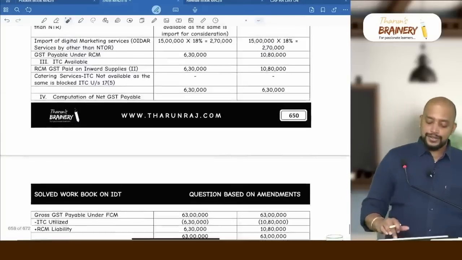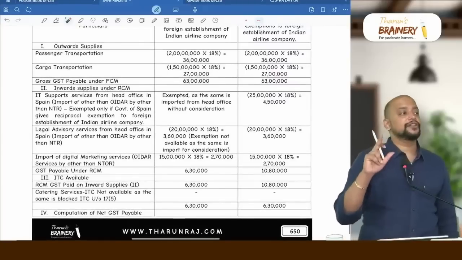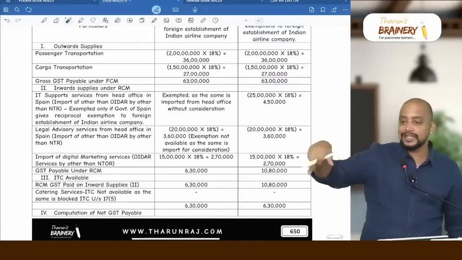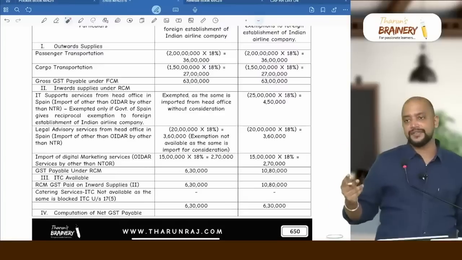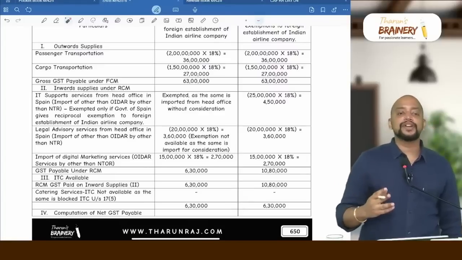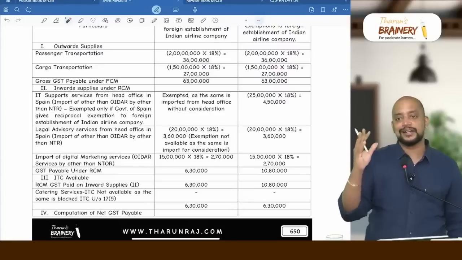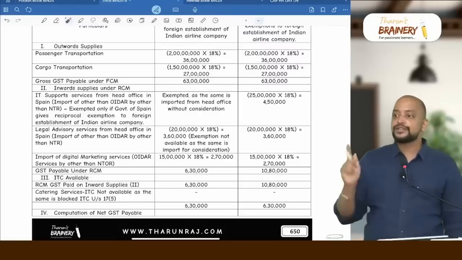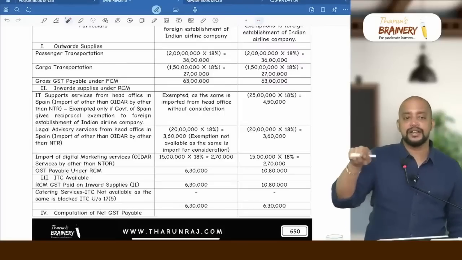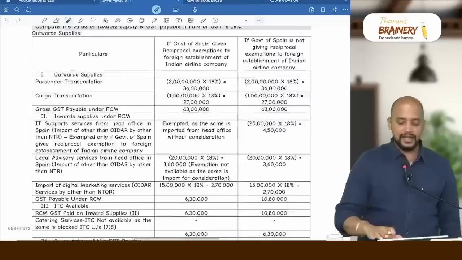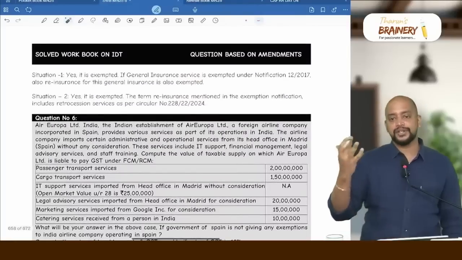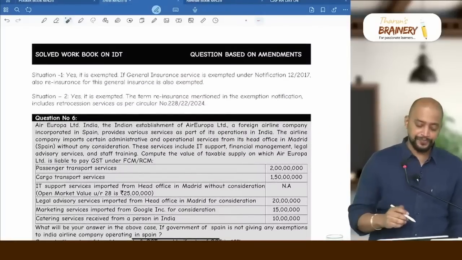Understood? So related to this point of exemption, they can make a question like this, connecting with other import of services, because it's high time. Import of services they have not tested at all in the last 3-4 attempts. So they can ask. Moreover, there is an amendment in that import of services. That's why I have given a possible question like this. They can coin a question.